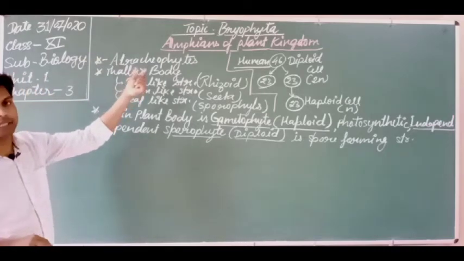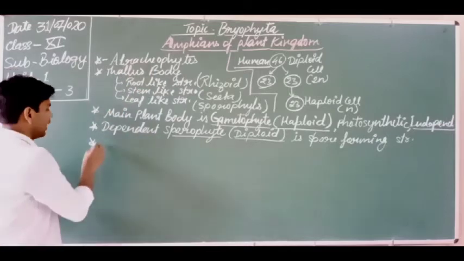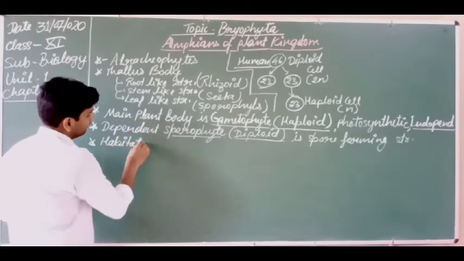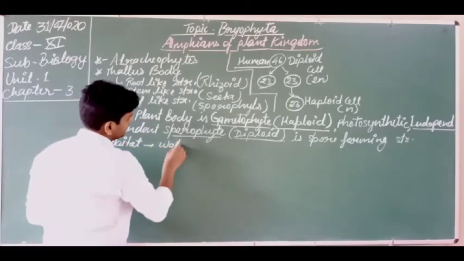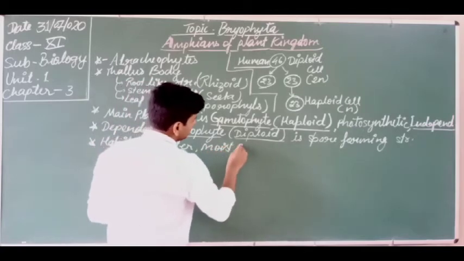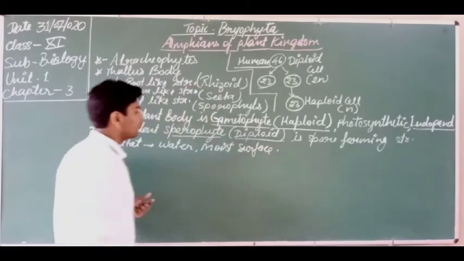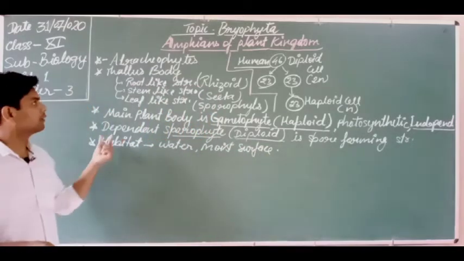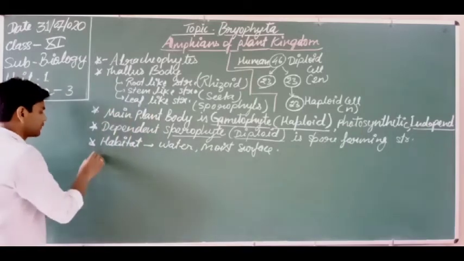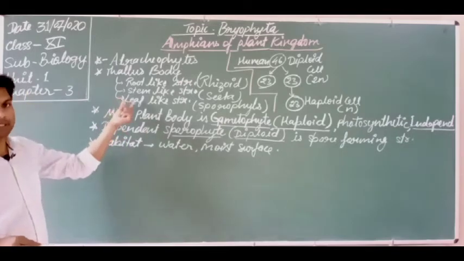Dear students, next point: all the bryophytes. I told you in the starting that these are the amphibians of plants. So their habitat is water or moist surface. Water and moist surface are the habitat of what? Bryophytes. Got it?